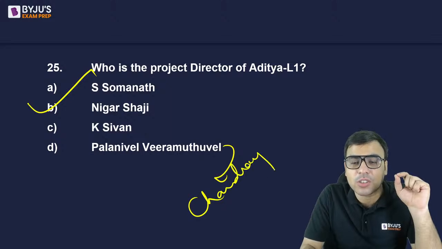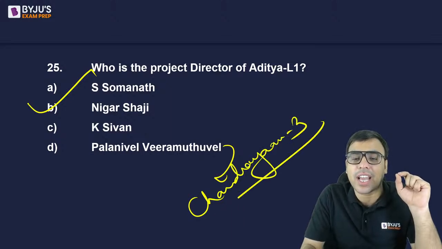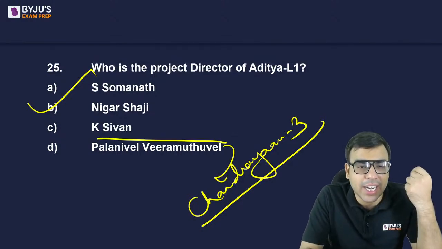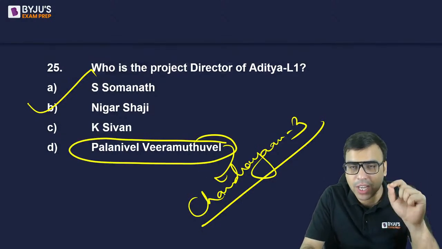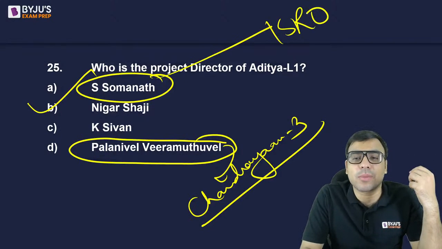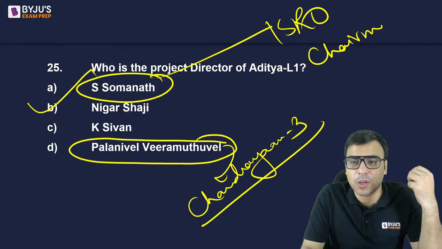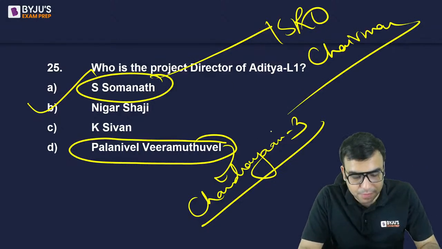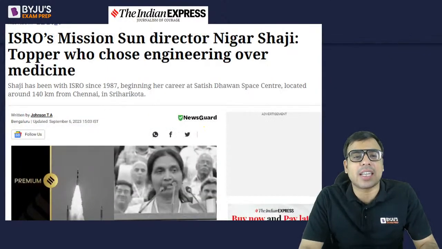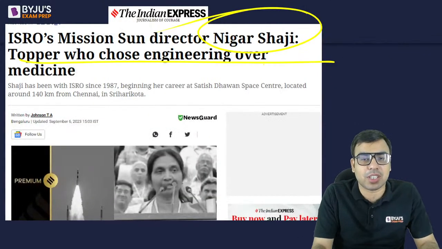And जो चंद्रयान 3 अभी हुआ था, जो कि काफी न्यूज में था, so Chandrayaan 3 which actually successfully landed on the moon, recently it was in the news, उनके डायरेक्टर थे पालानीवेल वीरुमुथुवेल, okay. So the project director and the ISRO chairman, overall chairman is Mr. S. सोमनाथ, है ना, ये आपको पता होना चाहिए, you should be knowing it, okay, so here the answer is B, ठीक है.